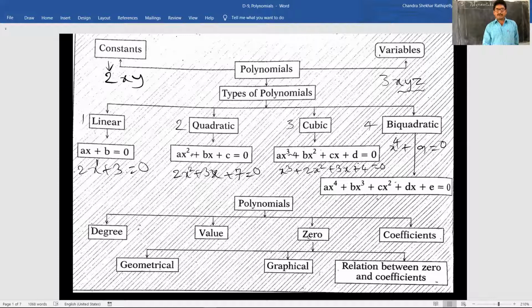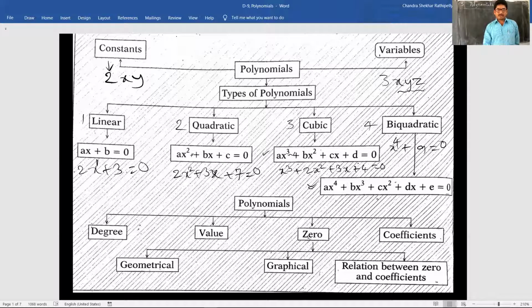That's why it is called a biquadratic polynomial. This is the general form of a biquadratic polynomial: ax to the power of 4 plus bx cube plus cx square plus dx plus e is equal to 0.